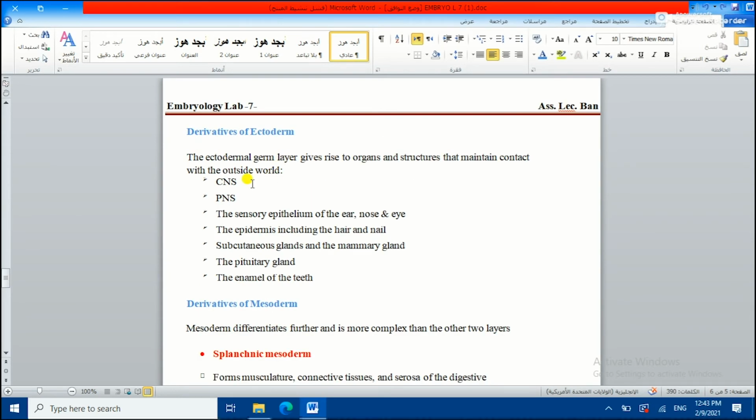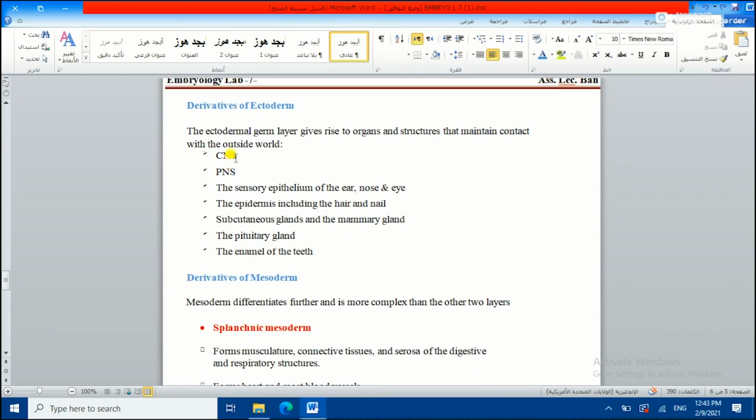As I told you before, the ectoderm is formed by the epiblast, and it gives derivatives that form parts that maintain contact with the outside world, like the central nervous system and peripheral nervous system.